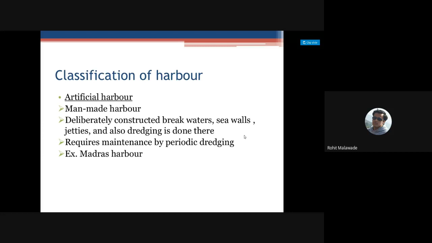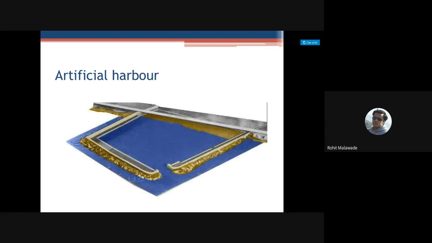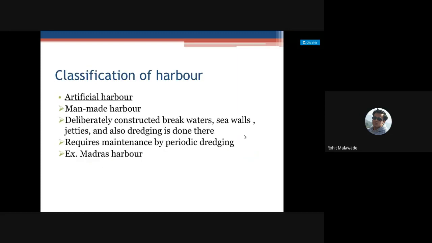We are having the artificial harbor. Now, what is the artificial harbor? It is nothing but the man-made harbor, deliberately constructed with breakwaters, sea walls, jetties, and also dredging can be done, and it requires maintenance for periodic dredging.